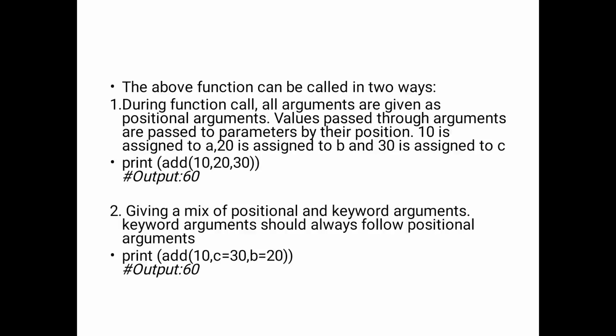Okay, so giving a mix of positional and keyword arguments. Here 10 is the positional argument that is assigned to a, and then keyword arguments. Keyword is nothing but variable name is equal to value. So c is equal to 30, b is equal to 20. Both c and b are keyword arguments and 10 is the positional argument that is assigned to variable a. After performing the addition operation, the output is 60.